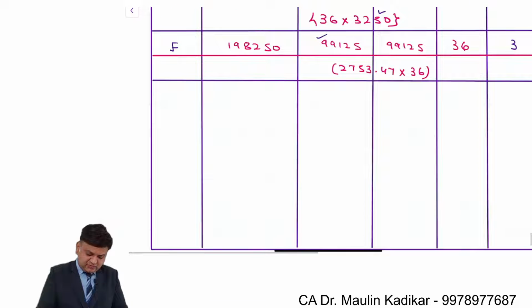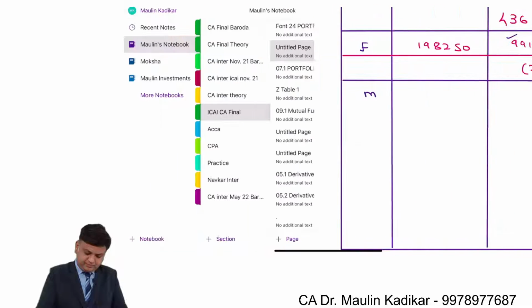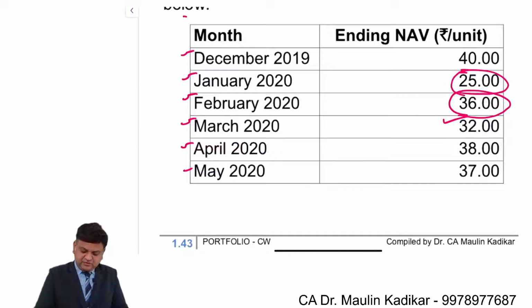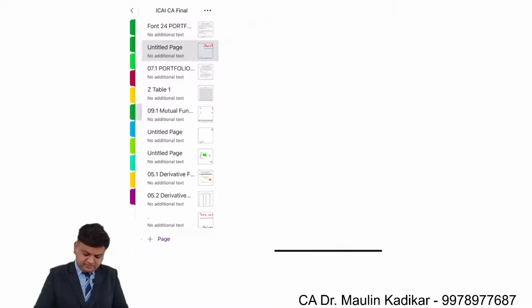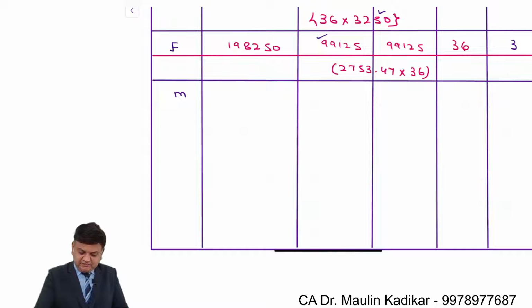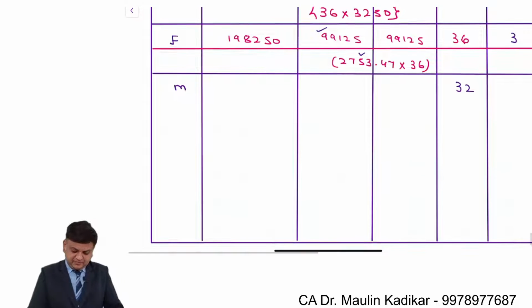Then we will write the month of March. We can see that in the month of March, the NAV per unit is 32 rupees. So here NAV per unit is 32. Number of units is 2753.47.